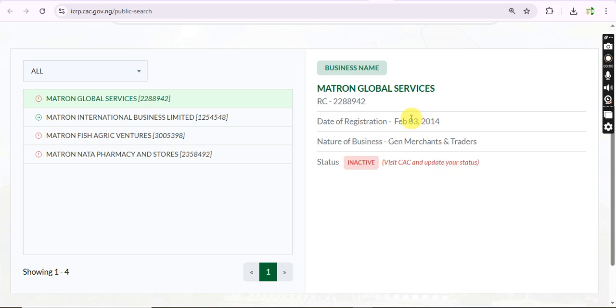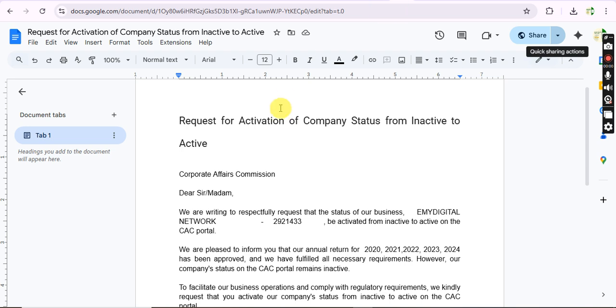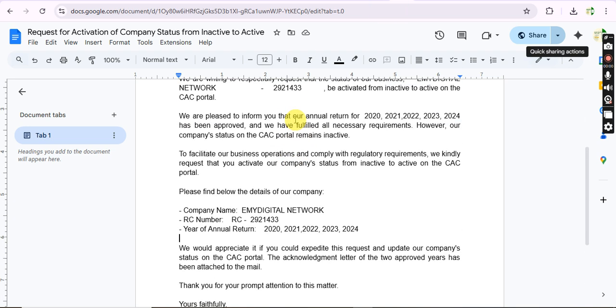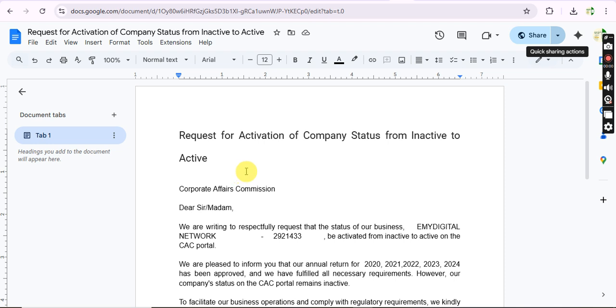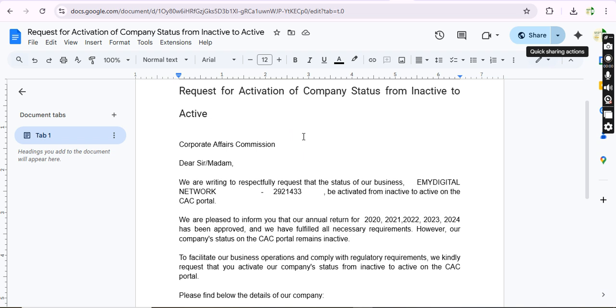And this is where our bonus comes in. Don't forget, we told you that we have a bonus for you at the end. So this is the sample of the email that you can send to CAC for them to turn it from inactive to active. That's after filing the whole annual return. And the annual return, don't forget I said, can only be done by an accredited agent. So if you reach out to an accredited agent, they will automatically do this for you for sure.